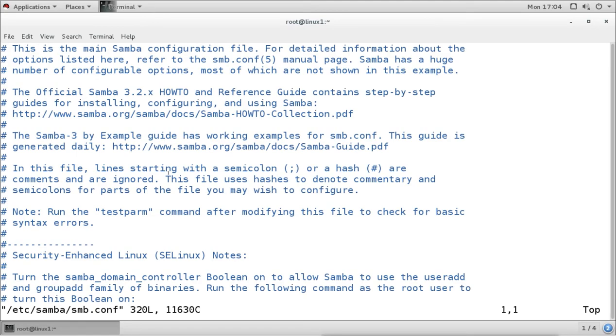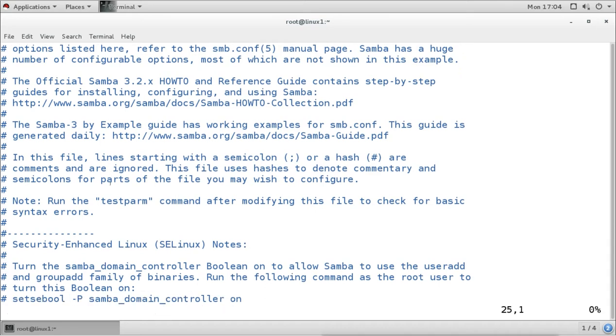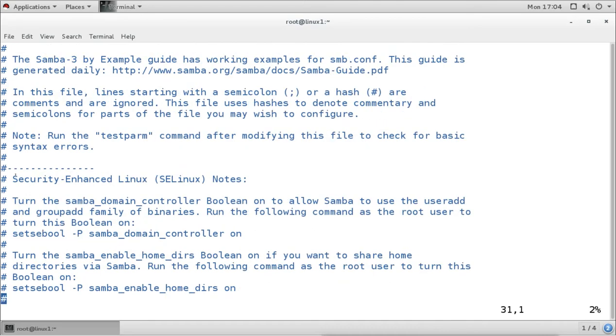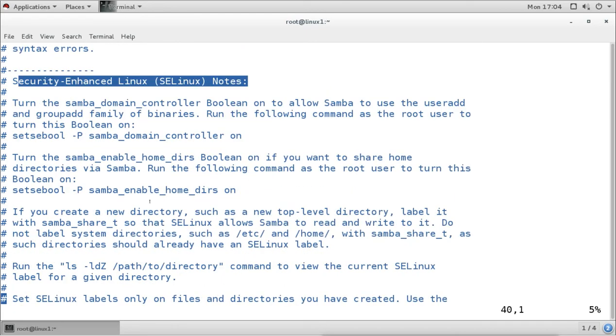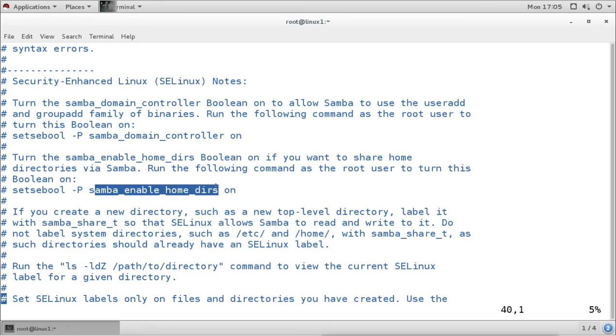Now this file is heavily commented, and specifically you can see the comment section related to SELinux. If our SELinux is running in enforcing mode, then it will block lots of things, like it will not allow the users to access their home directory.